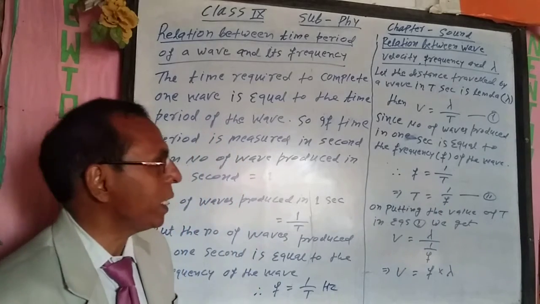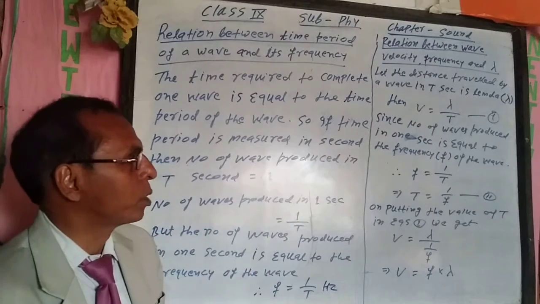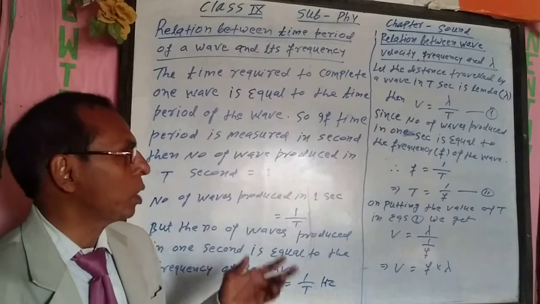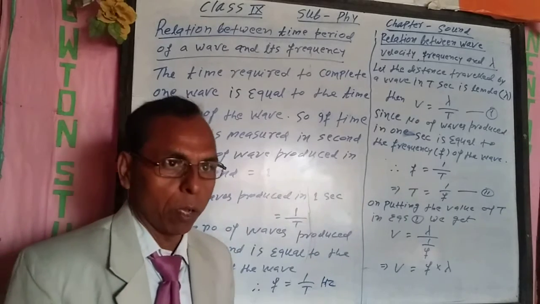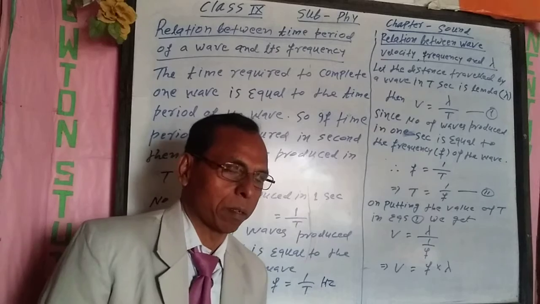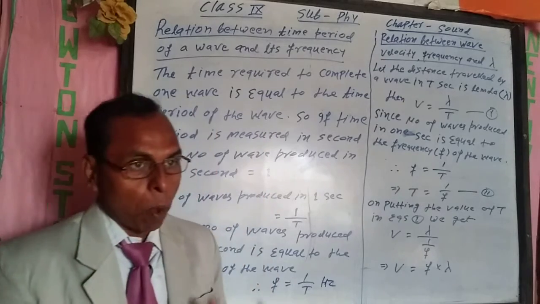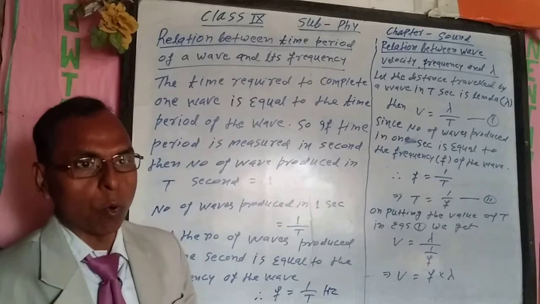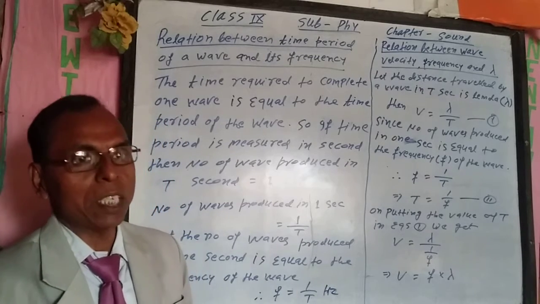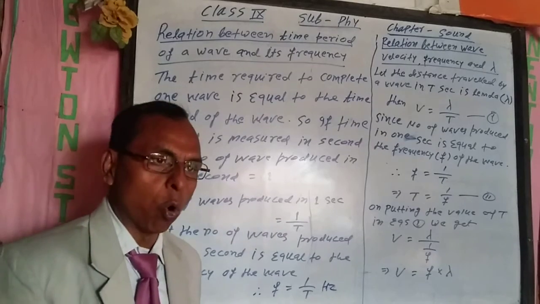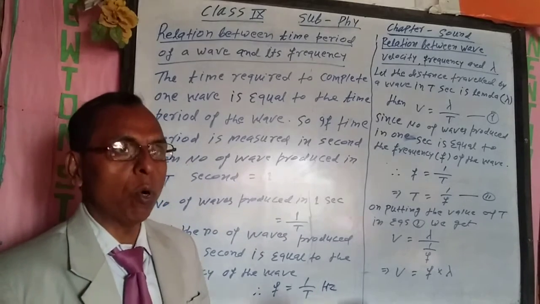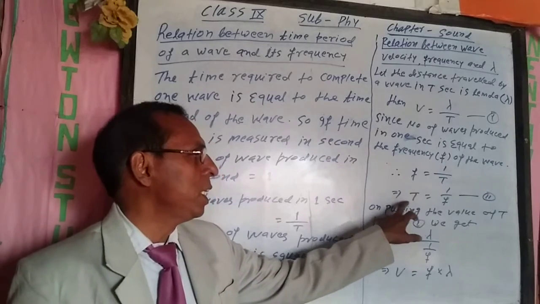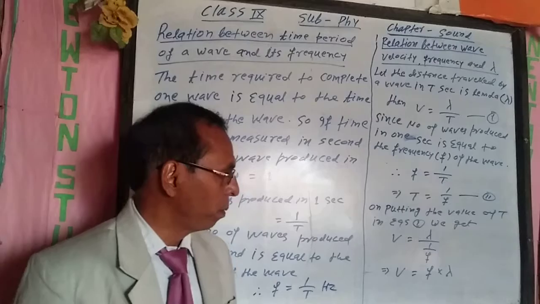We know that number of waves produced in 1 second is known as its frequency. So frequency is equal to 1 by t, implying t is equal to 1 by f.